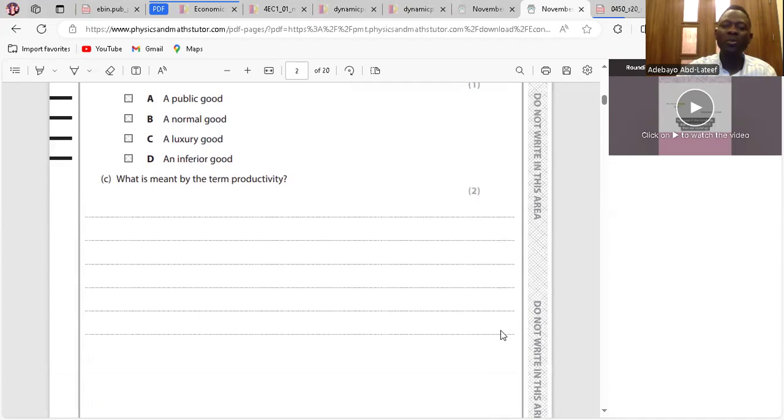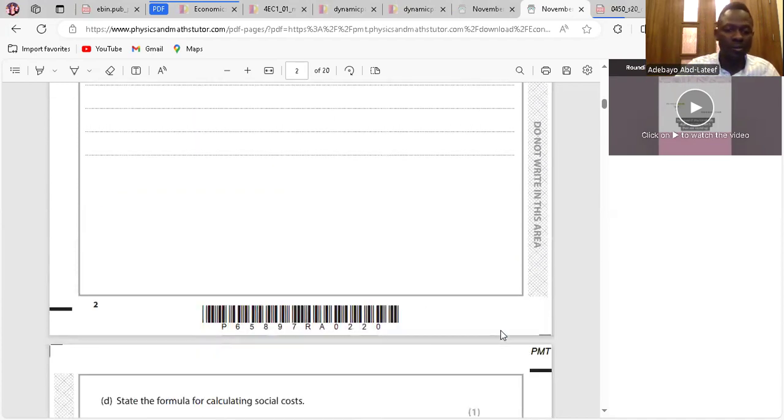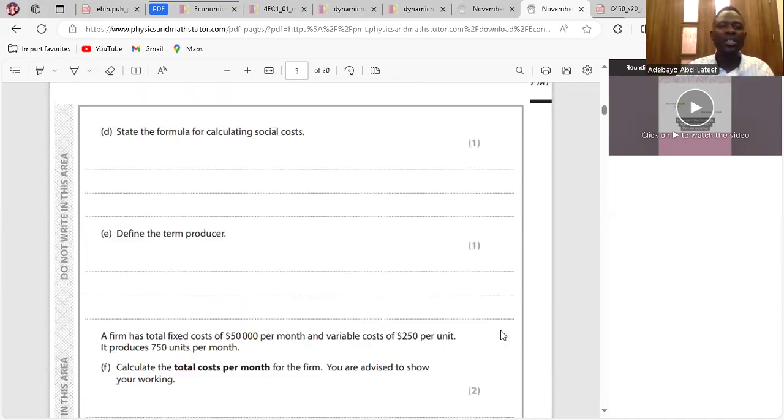What is meant by the term productivity? Productivity is the amount of output in respect to inputs used. Clear? Amount of output in respect to inputs used. We go to question D. State the formula for calculating social cost. Social cost is external cost plus private cost. Clear? Question E.